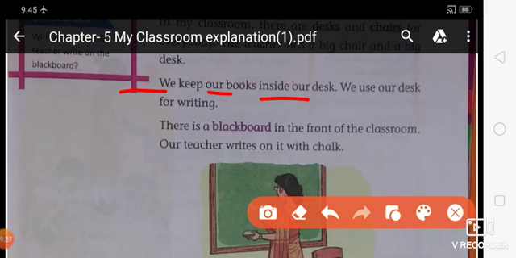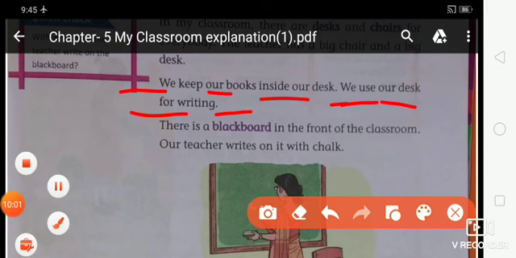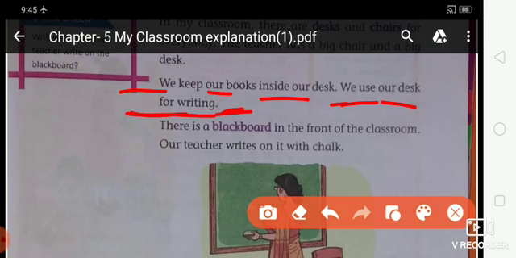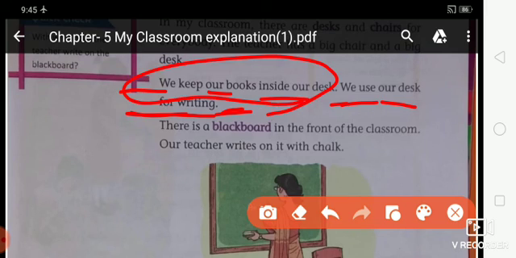We keep our books inside our desk. We use our desk for writing. So students, what do you use your desk for? You use your desk for writing. Okay, so you keep your notebook and book on the desk and you write in your notebook. Is that clear? And all your extra books, that you don't have to study in the particular period, you keep them under the desk.